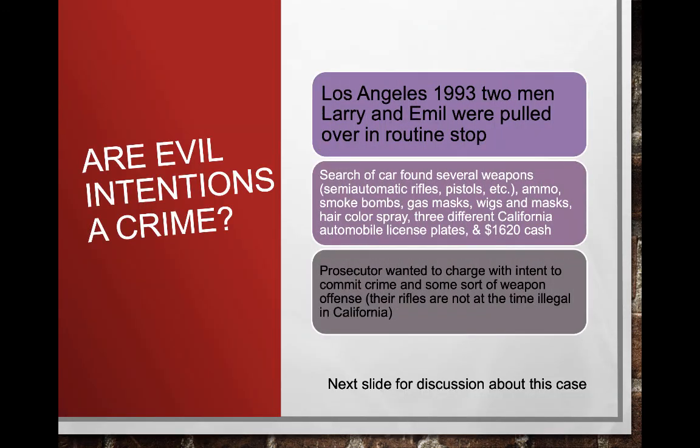Are evil intentions a crime? In Los Angeles, 1993, two men, Larry and Emil, were pulled over for a routine stop. A search of the car found several weapons, semi-automatic rifles, pistols, ammunition, smoke bombs, gas masks, wigs, masks, hair color spray, 3 different California automobile license plates, and $1,600 in cash. Prosecutors wanted to charge them with intent to commit a crime and some sort of weapon offense. Their rifles at the time are not illegal in California.